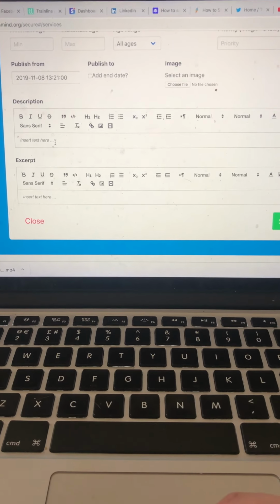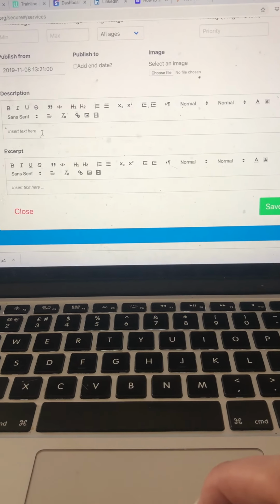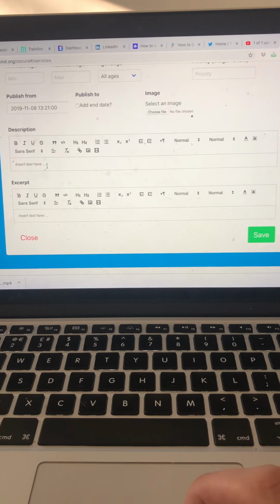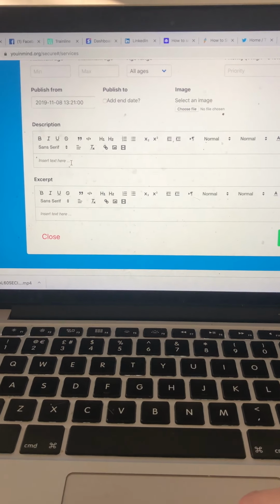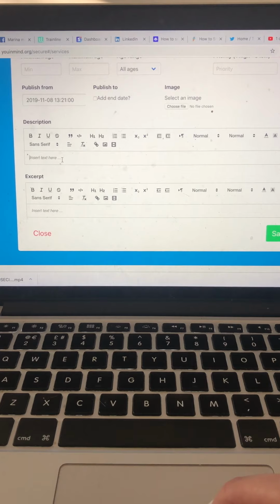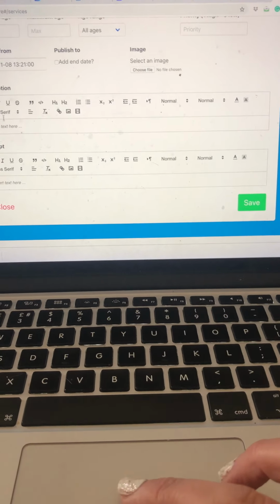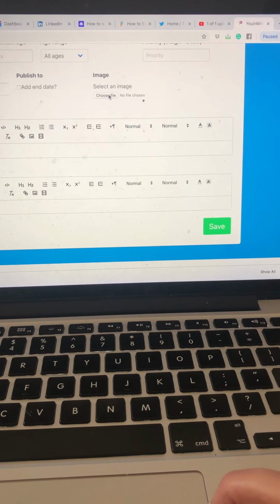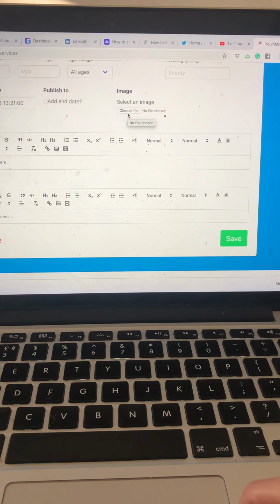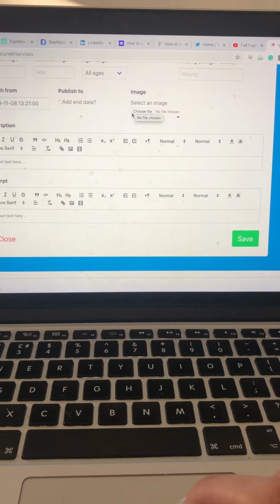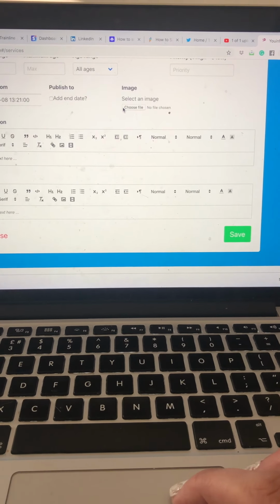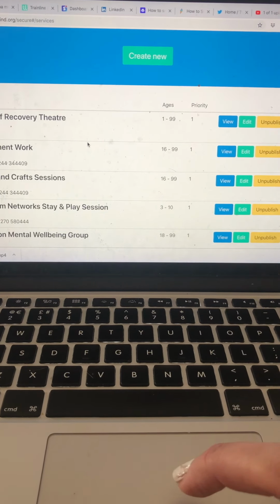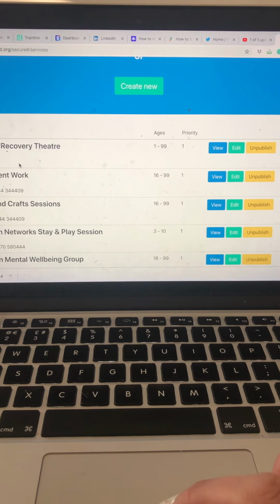For the description of the service, you don't need to add the time and the date, and you don't need to add the location. You just need to add some information about it. There's a separate place for the time and date. That's really important. So a description and an excerpt, and you can also add a logo. Either I add the organisation's logo, or there might be a separate logo for the service, though that's not very often. Okay, so this is now the list of services.